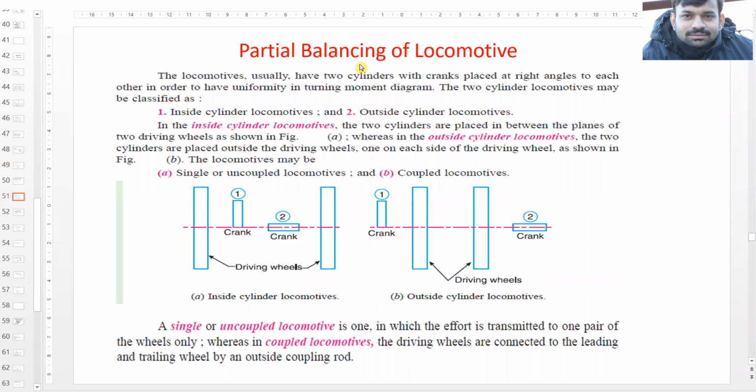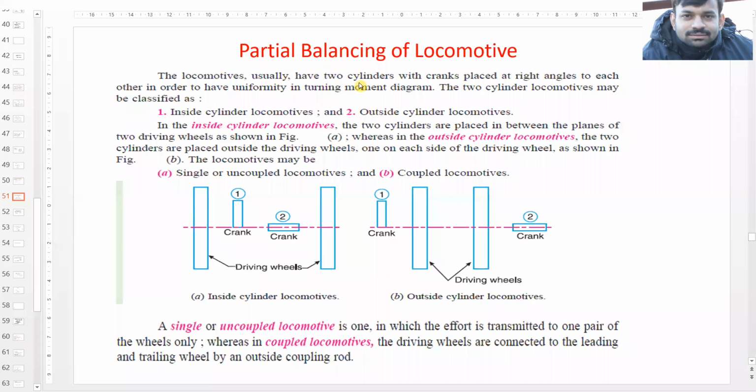Now today we are going to start with the partial balancing of locomotive. So locomotive, as you know, the steam engines, the train engines, right? They also face some unbalancing. So how they are balanced, that we are going to see.